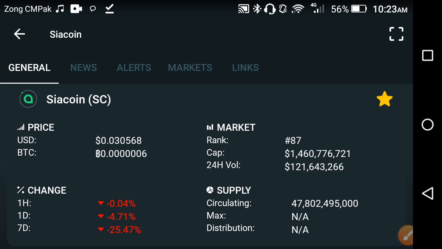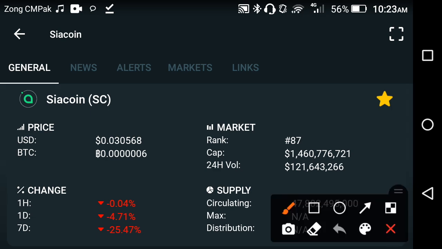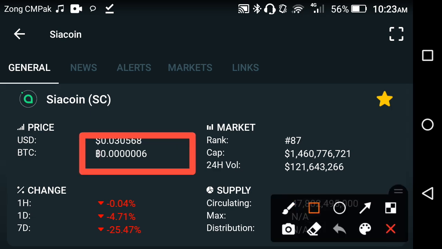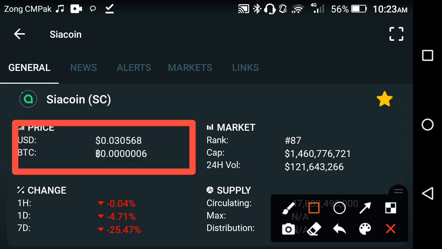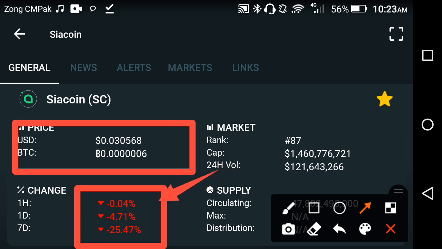First of all, as you can see here on the screen, the current price of the SiaCoin is 0.030568 USD. And if we look at the price change occurring in the SiaCoin, absolutely it is going fast down, friends. Over the last 1 hour, the last 1 day, and the last 1 week, all the changes in the SiaCoin are now in the negative, friends.